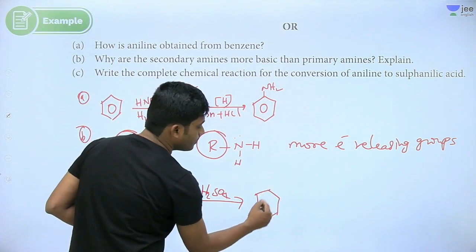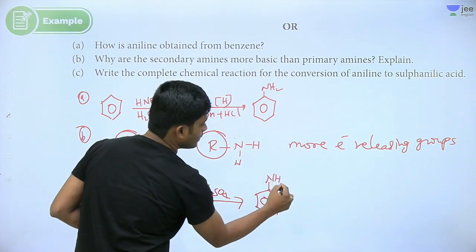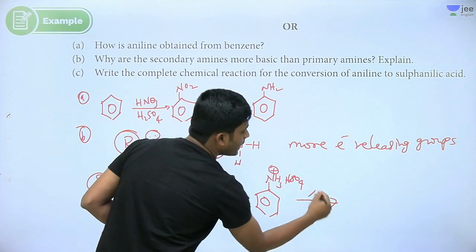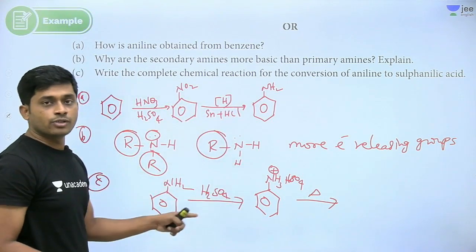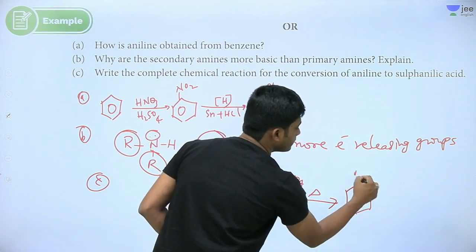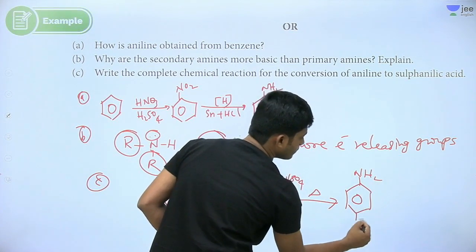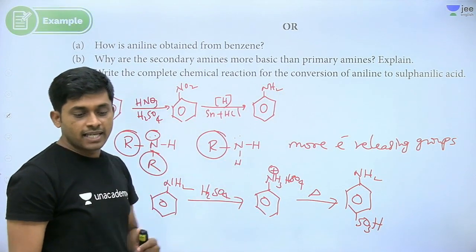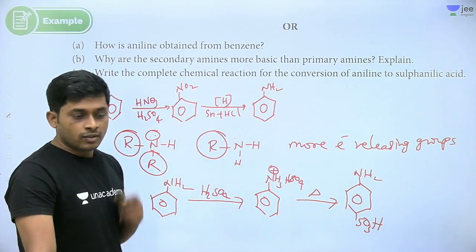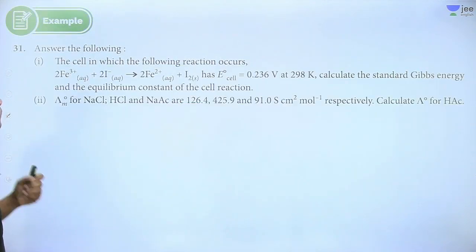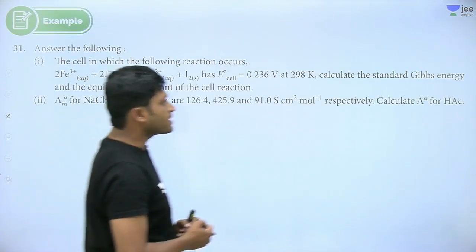So NH3 plus HSO4 minus. Upon heating this salt, we get sulfanilic acid. Due to large size, para is the major product. Got it right?